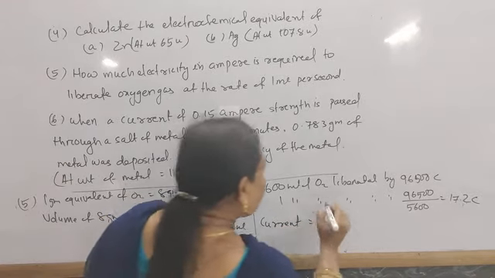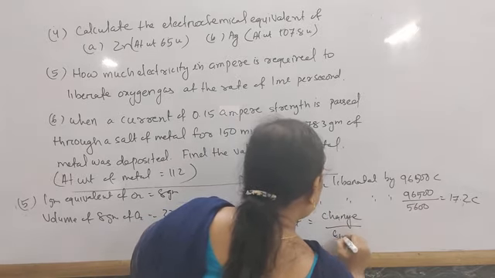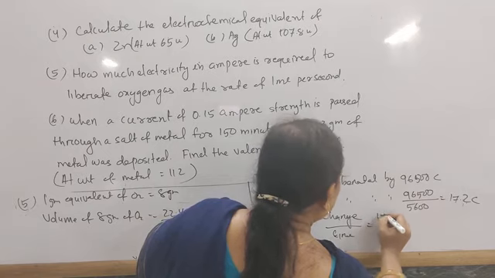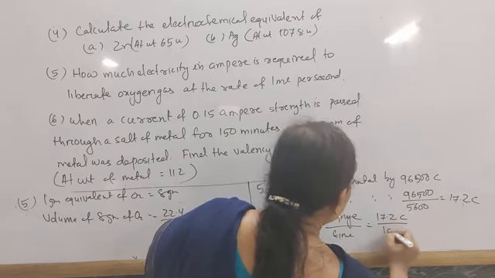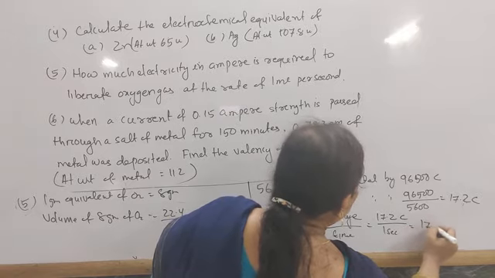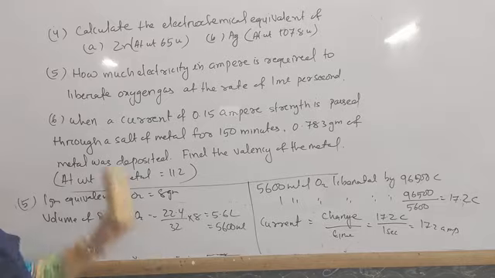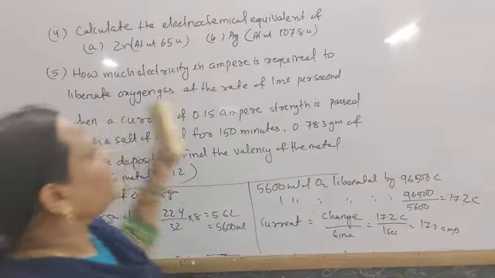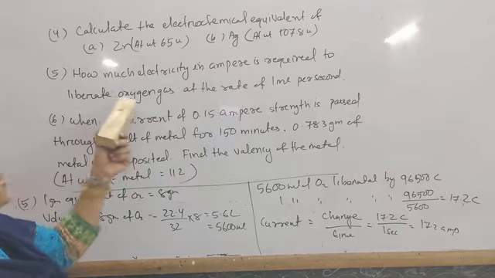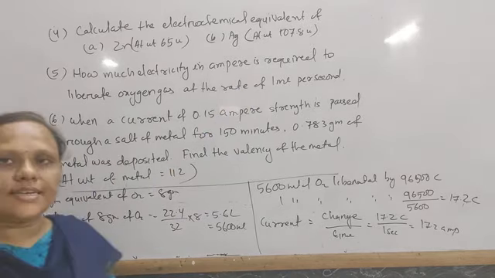Current equal to charge by time, that is 17.2 coulomb by 1 second, 17.2 ampere. So 17.2 ampere is required to liberate oxygen gas at the rate of 1 ml per second.